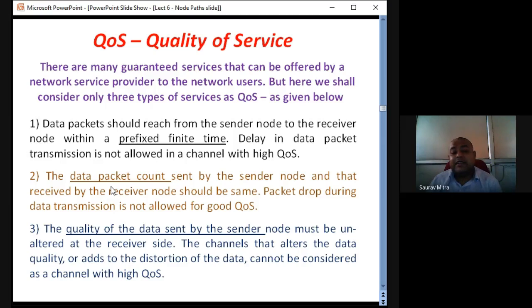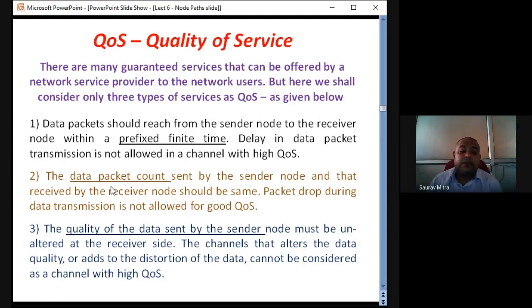sent by the sender node must be unaltered at the receiver side. So whatever data you are sending, whenever it is on the channel or passing through the channel, it should not happen that the data gets altered. So the data should reach the receiver side within time. Data should reach the receiver side in the same count. The number of data packets should be the same.